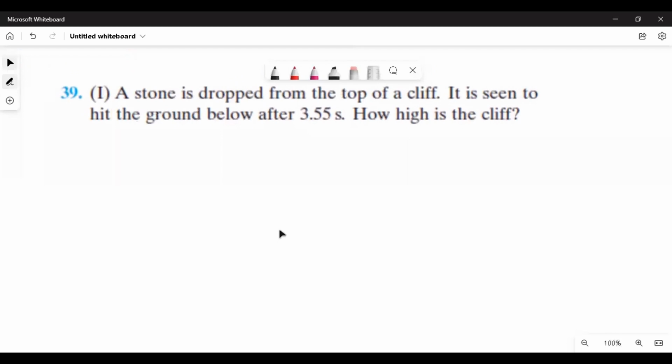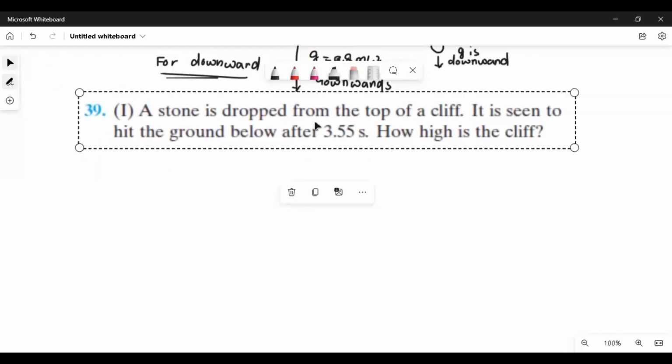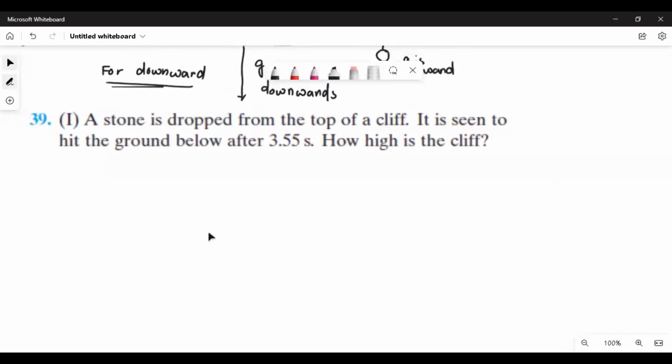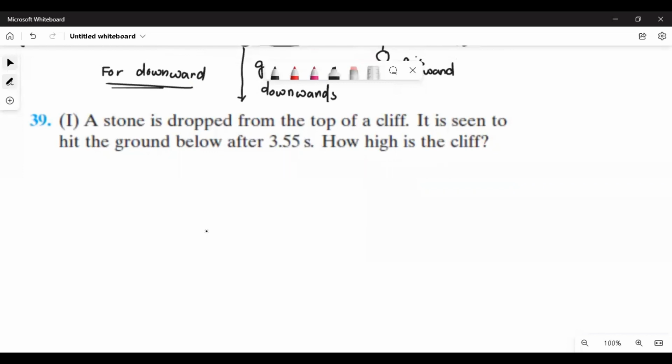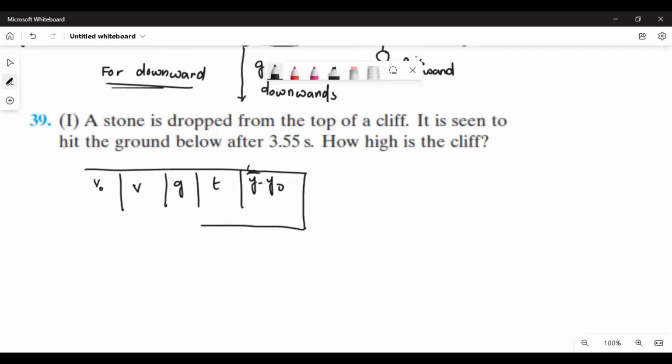Okay, this is the first problem. Before I start reading, if you remember, we need to make a table or a box for different values. The box here will have all those 5 values which we used to have. So first of all, we need V naught, V, g, t, and y minus y naught. We will just substitute the values and see what happens. So when we read this problem, what is the first thing in it? A stone is dropped. Dropped means it was at rest.